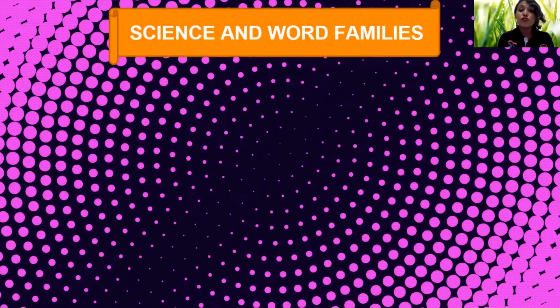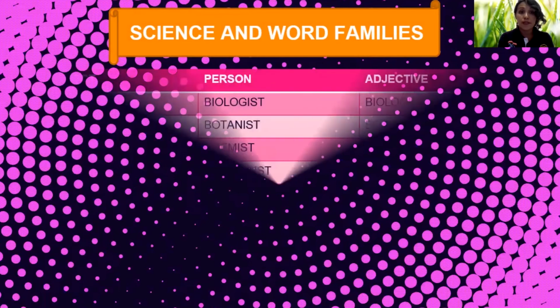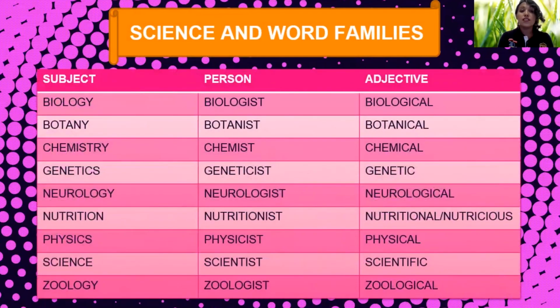Now, we are going to start with the vocabulary: science and word families. Here we have subject, person, and adjective. It is pretty simple. Biology, biologist, and biological. Botany, botanist, botanical. Chemistry, chemist, chemical.